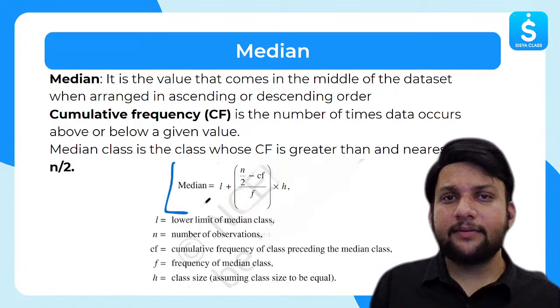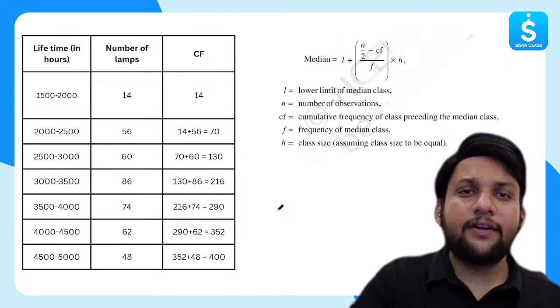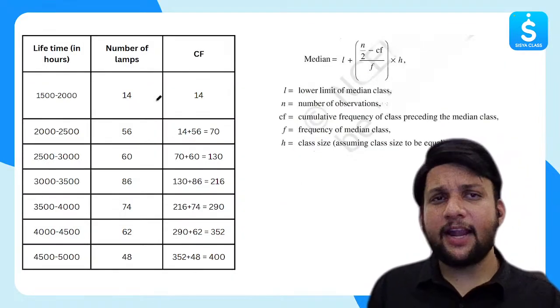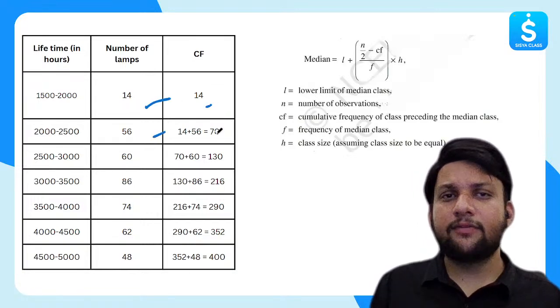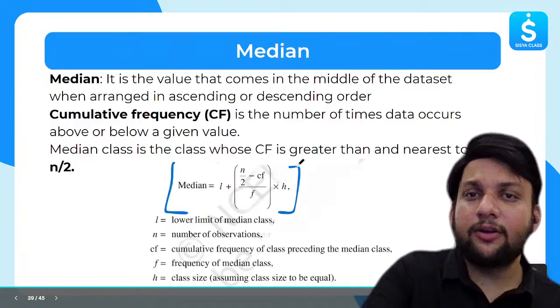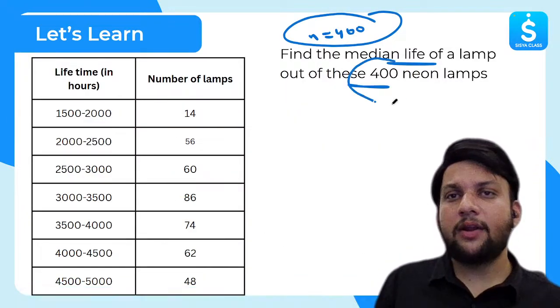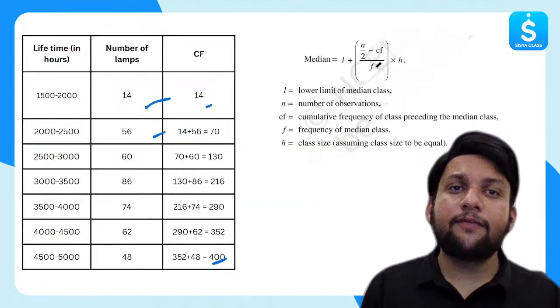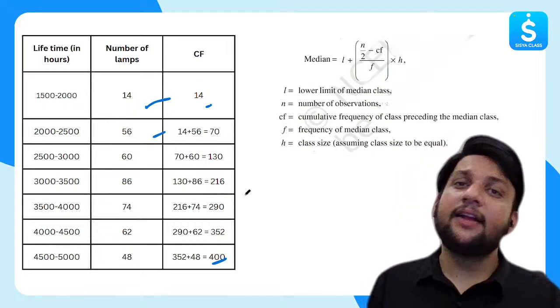This is the formula, right? I will find the cumulative frequency. So if I try to find the cumulative frequency, I will just keep on adding the values, right? 14, 14, 56, 70, 130, and so on. N is 400, and this is given in the question, right? See, 400 neon lamps. Whenever you're doing the calculations, if your final answer for CF is 400, then that is correct.